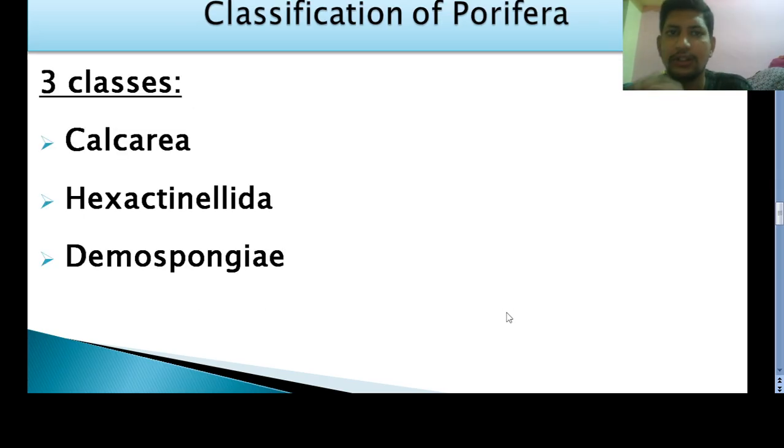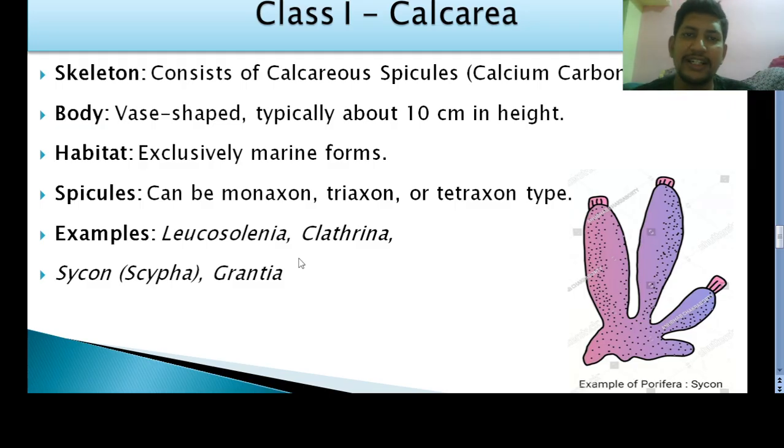Okay, so this is all about the general characters of the Phylum Porifera. Now we'll move to the next topic, the classification of Phylum Porifera. The Phylum Porifera is divided into three major classes. You can see in the slide: Calcarea, Hexactinellida, Demospongiae. Now we'll study the first one, class Calcarea.